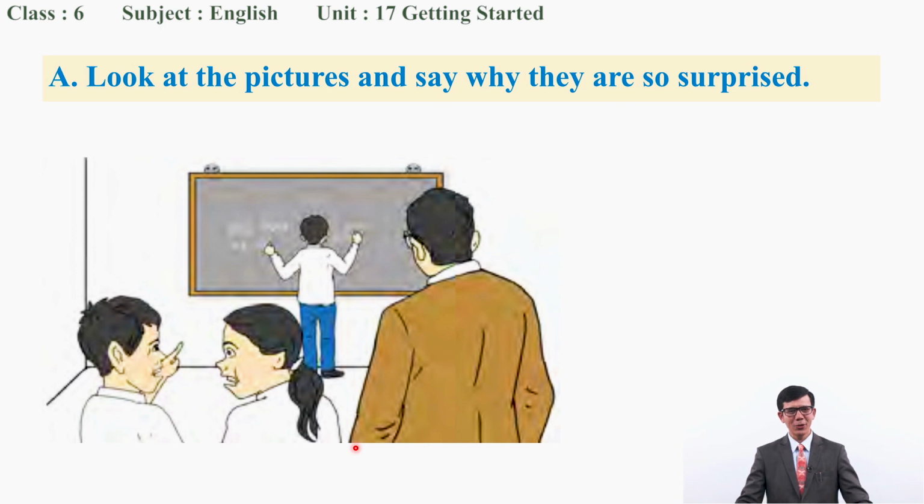And let's look at another picture, right? Where do you think these people are? Very good. They are in a classroom, right? And what do you see there? Oh, yes, one of the students is writing on the board there, and his friends are having a conversation. They are talking to each other, and the teacher is looking at the student who is writing on the board, okay? So, what is surprising in this picture?